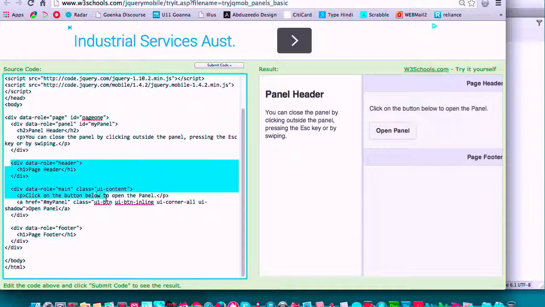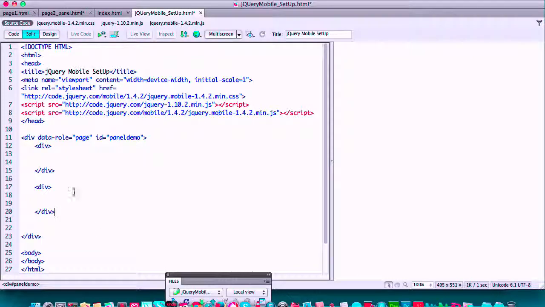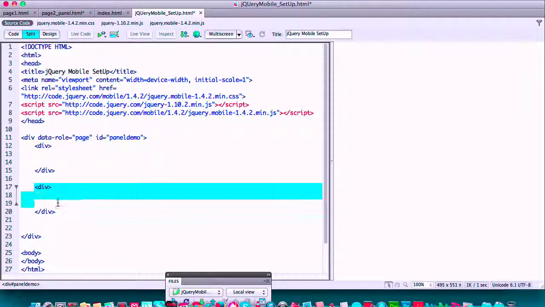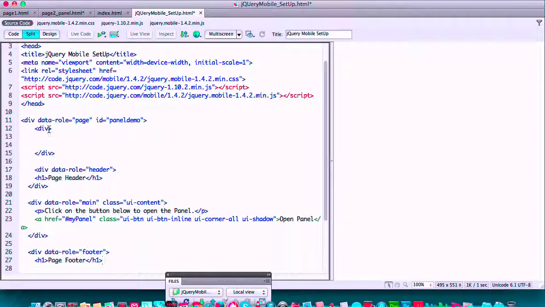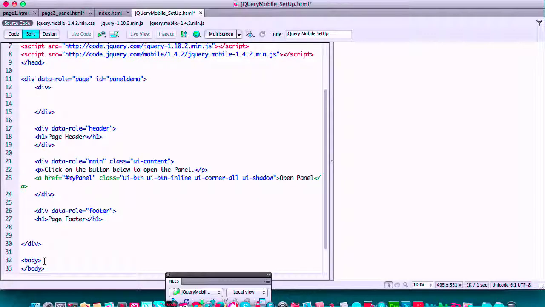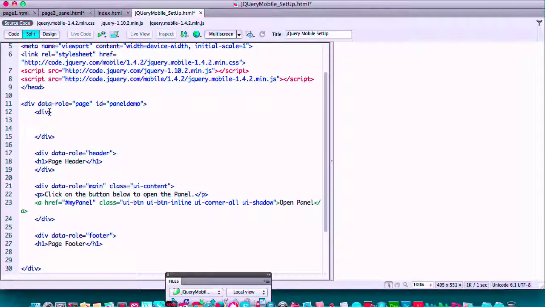So if you have a header, content, and a footer below the panel div, okay? So we got a header, that's the header, that's the content, and that's the footer, and then we have the panel div.